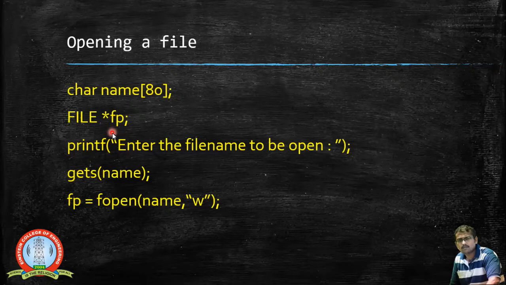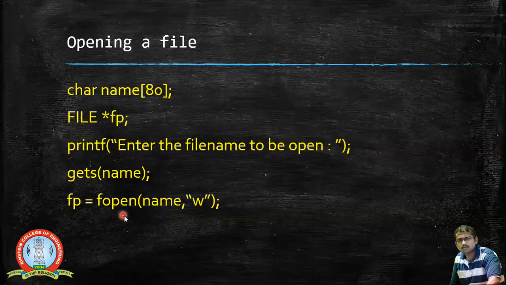Once it is created, I am asking the user to enter the file name, that is, the name of the file that is to be opened. Using the gets function, we know that it will get the string. Normally the file name will be entered with the extension. The gets function gets it in this name, and the string name will be passed inside this fopen function.